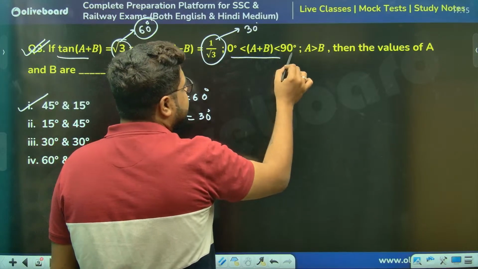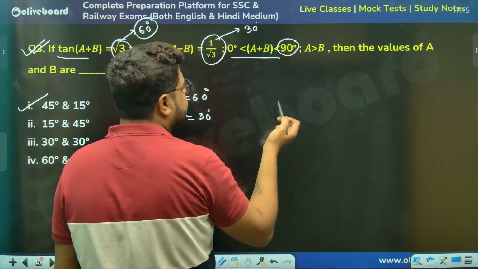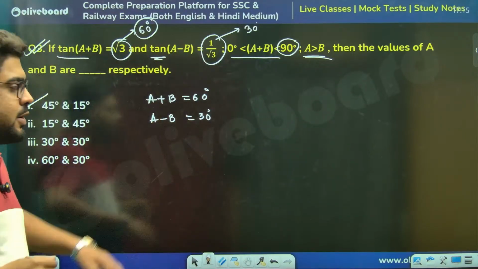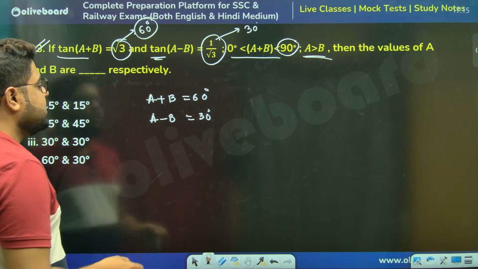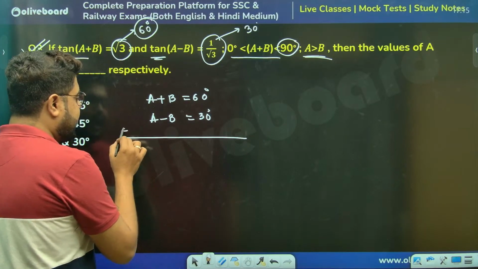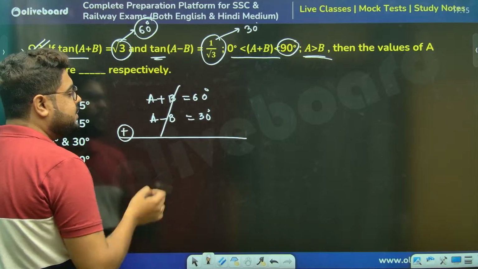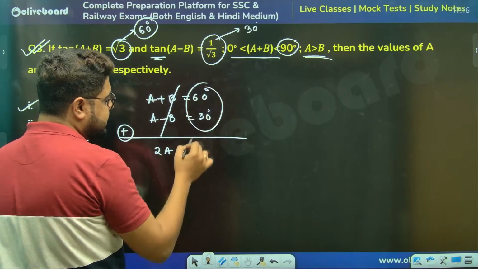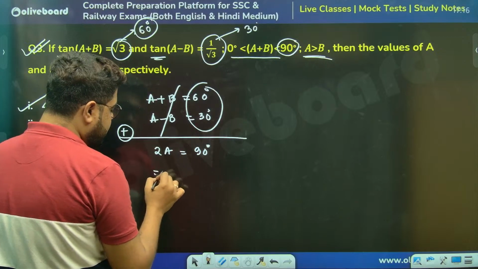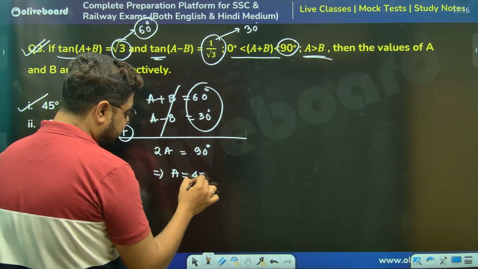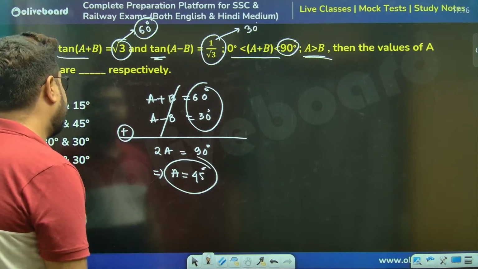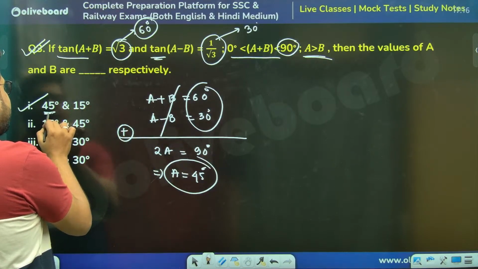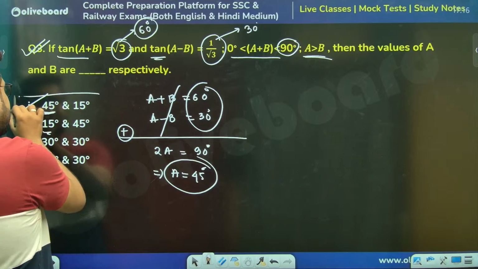The condition says A plus B is between 0 and 90 degrees, so this is an acute angle, and A is greater than B, meaning it will be A minus B, not the other way around, B minus A. So that's done, sir. You add those equations, elimination, B cancels, 2A is 60 plus 30, which is 90. So A is equal to 45 degrees. Once I get this, I don't even need to figure out B, because 45 is there in only one option. So that will be my answer.